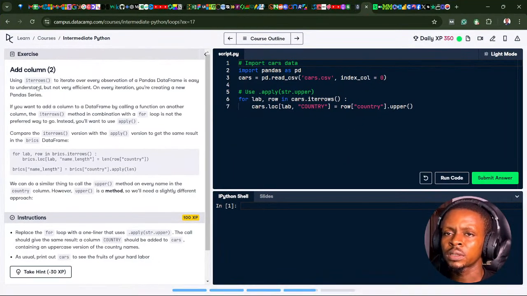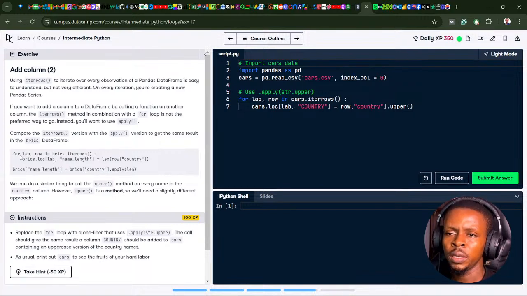So it says if you want to add a column to a data frame by calling a function on another column, the iterrows method in combination with a for loop is not the preferred way to go. Instead, you want to use apply. Compare the iterrows version of the approach with the apply version to get the same result in the brics data frame. Okay, we should compare it.